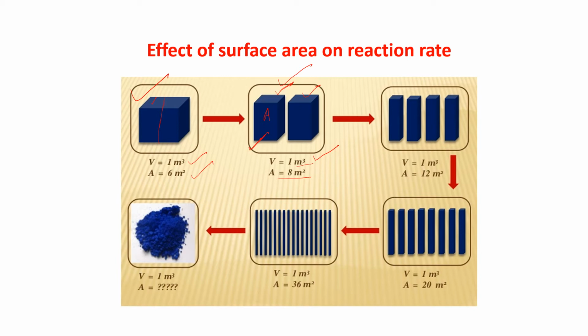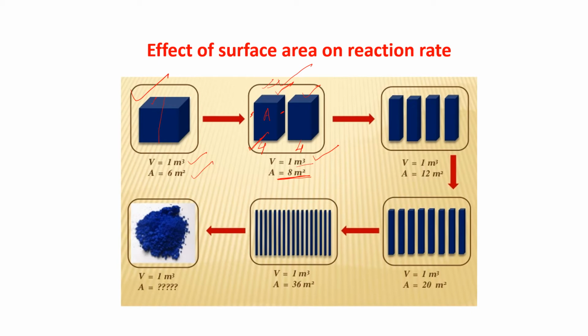The two sides give 1 and 1, that is 2, and the four sides give 2. So altogether the surface area of A is 2 plus 2, that is 4. Here also it is 4, so the total surface area is 8 meters square. You can calculate on your own.